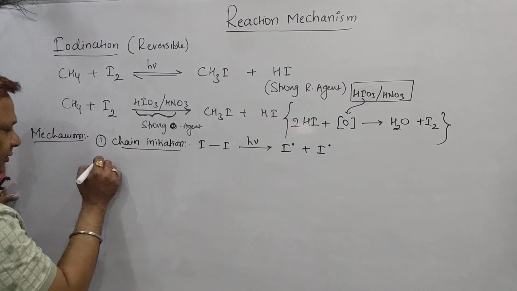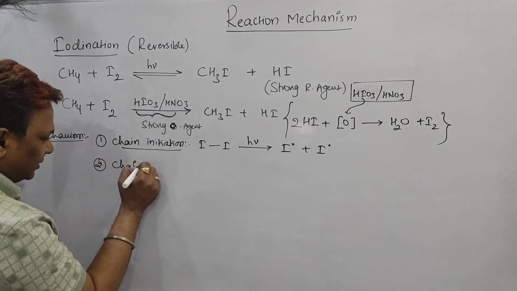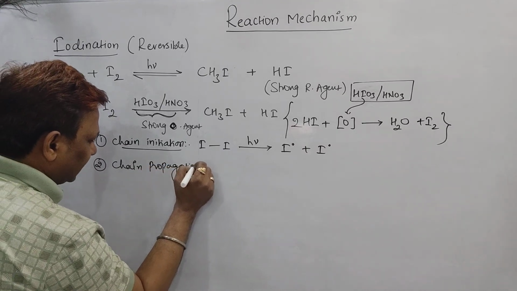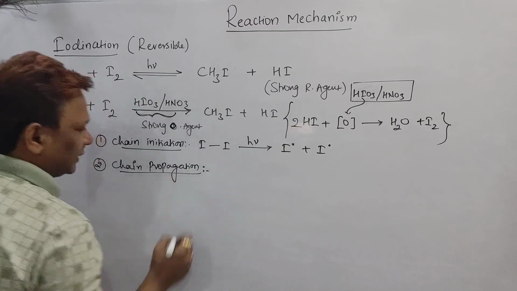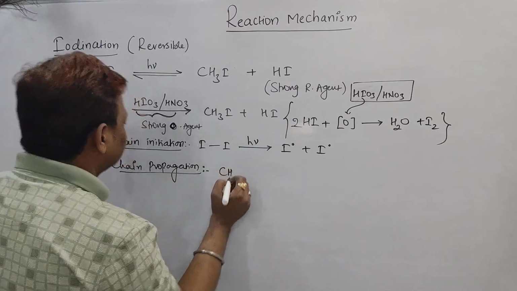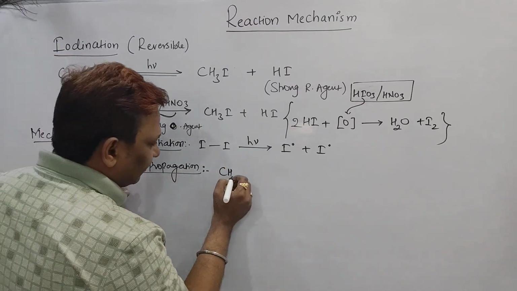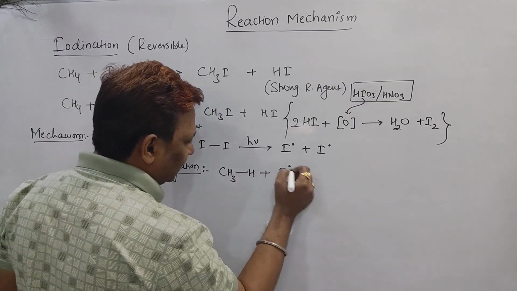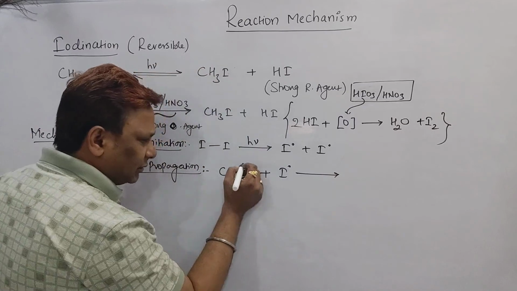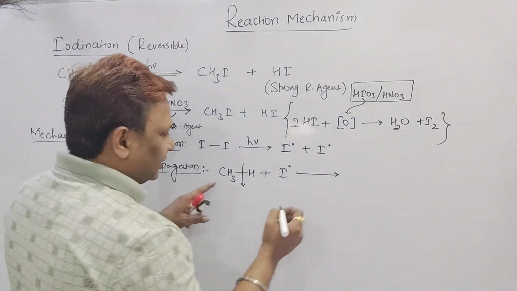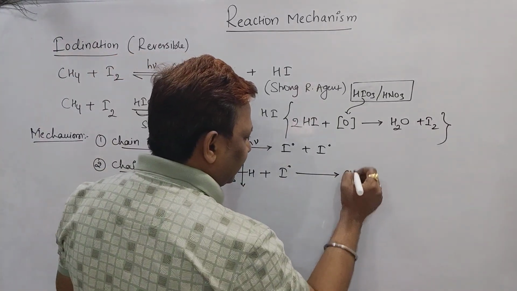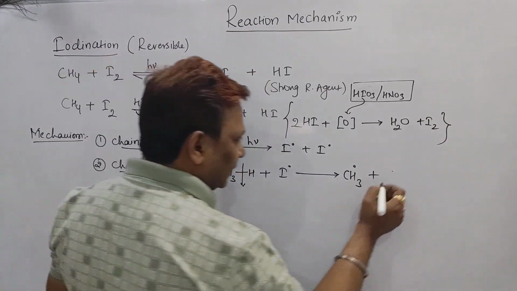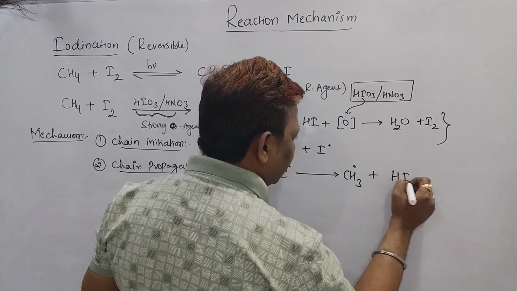Second step, we'll have the chain propagation. Whatever methane is there, I want to write the methane in this way, and now the I radical will attack over it. As it attacks, it undergoes homolytic cleavage, and again what does it form? Sir, it forms CH3 radical, right beta? And this H radical with I radical will form HI.